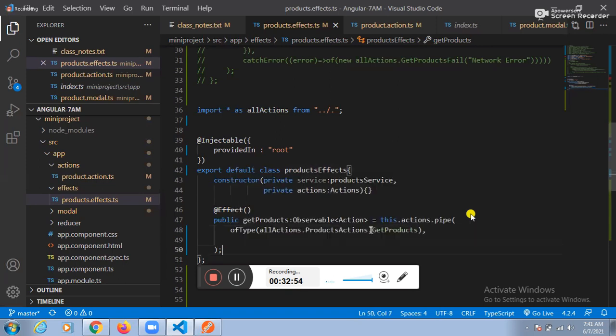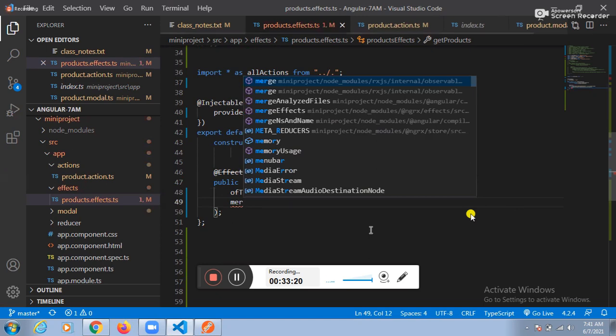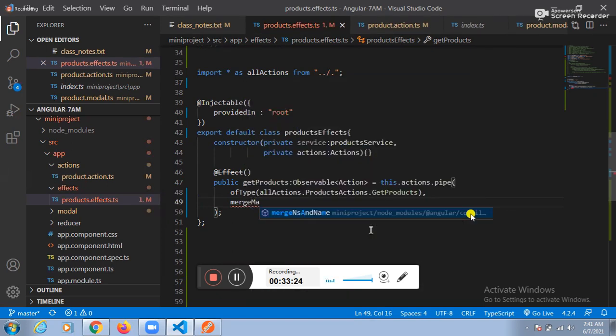One more point is, does the second idea contain an asynchronous call? Yes, sir. Whatever the second idea is, that second idea contains an asynchronous call. So to make an asynchronous call, here we have one more function. Which function is there? The function is the merge map function.